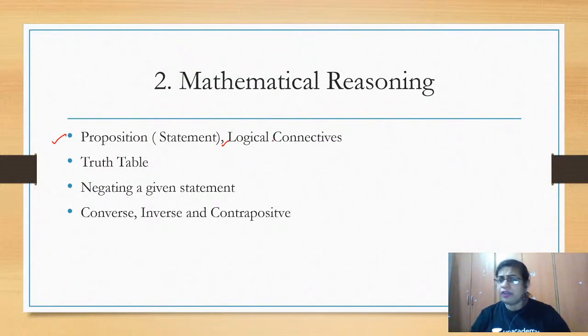Based on these 5 connectives, we have to learn the truth tables. And when any statement is given, how do you negate it? There are 2 types which we are going to learn in this chapter. And once a conditional statement is given, how do you find the converse, inverse and contrapositive of the given statement? That is under this chapter.